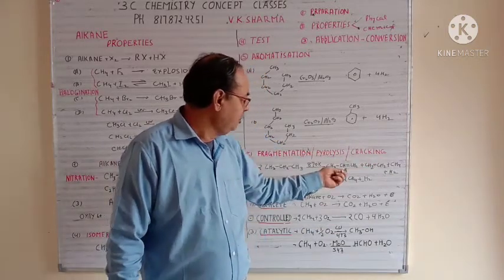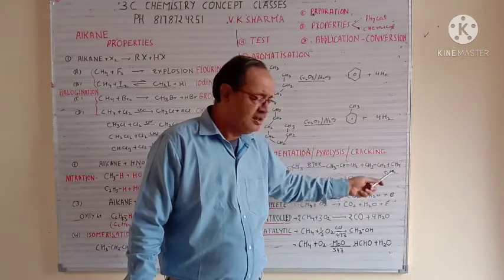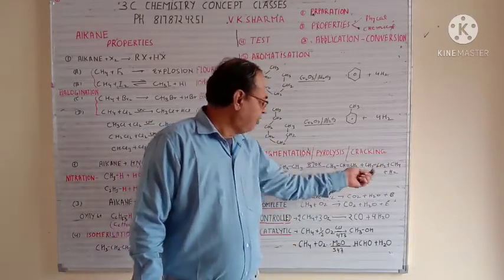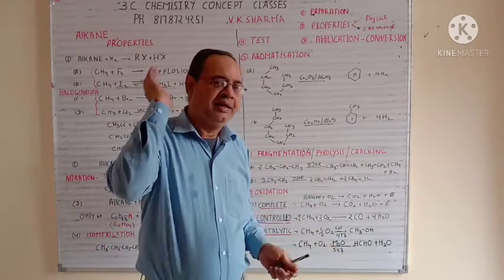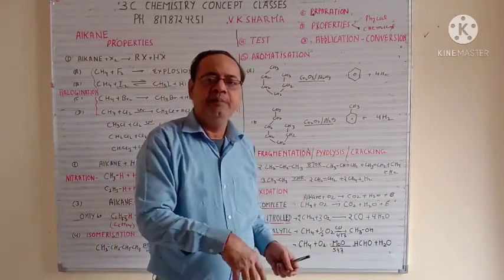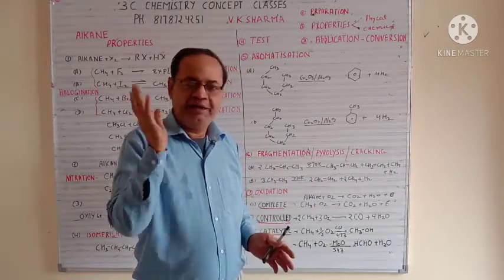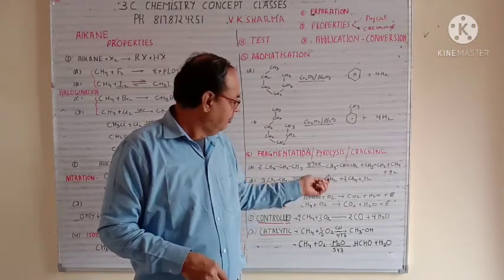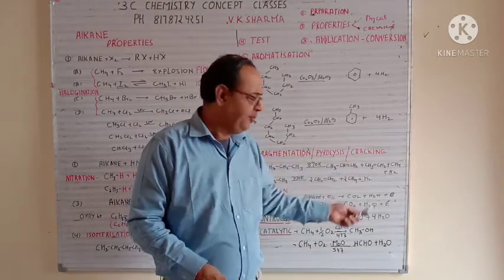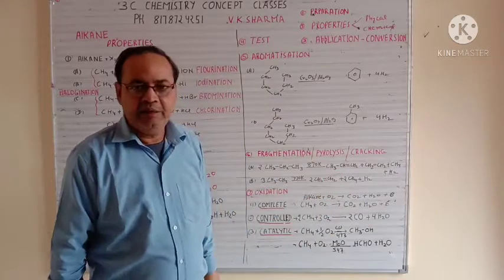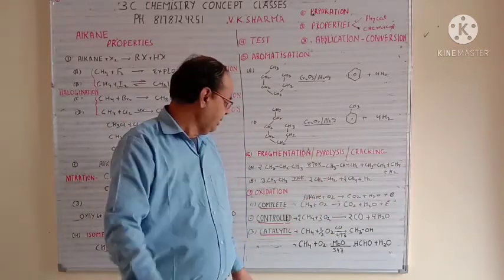So it is broken into 2 alkenes with different carbon numbers, plus 1 alkane and plus H2. So left side and right side, carbon should be equal. You can take any compound and convert it into alkene, higher alkene, lower alkene, alkane or H2. So you can take any compound, break it into a mixture of alkenes and alkanes with H2, and you will get your cracking product. Different books have given different examples, but the concept will remain the same.